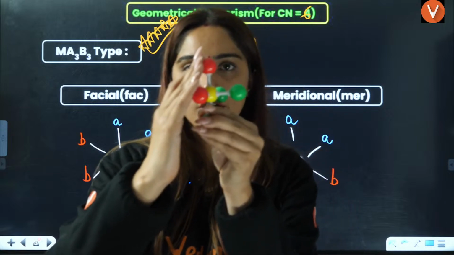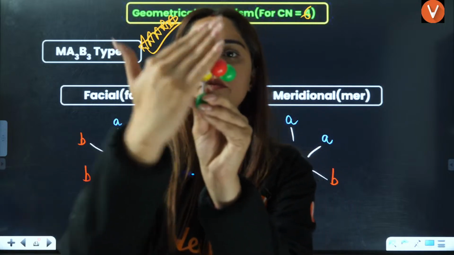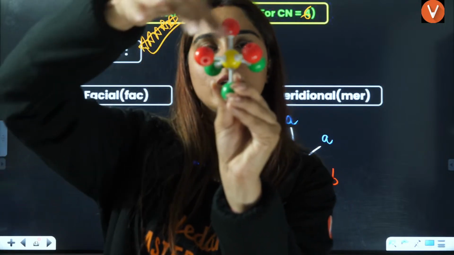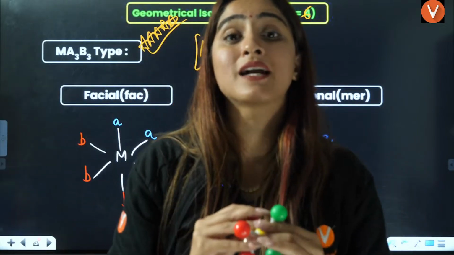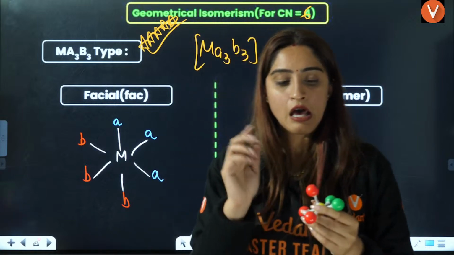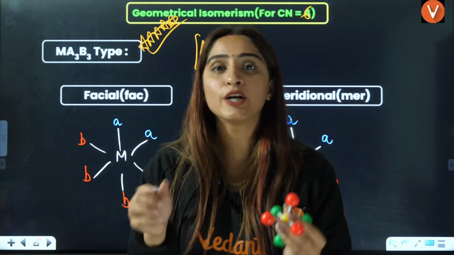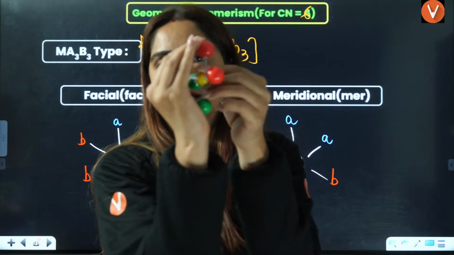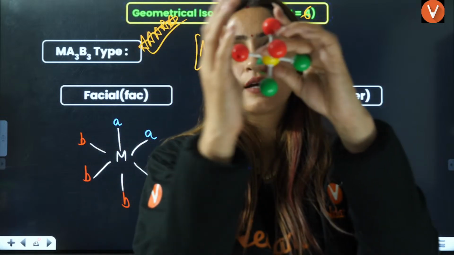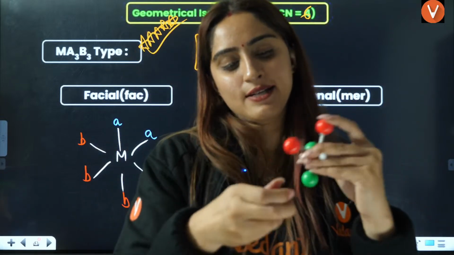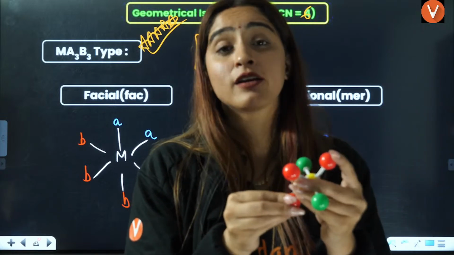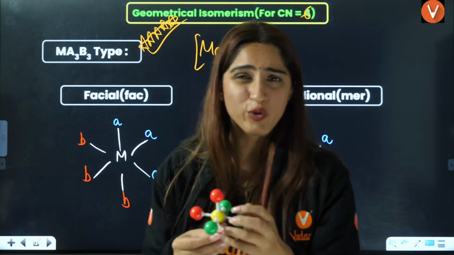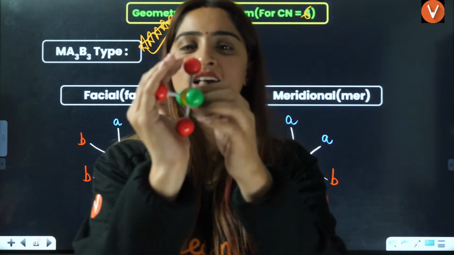So, this is the first face. See, on the same face, this is one triangular face, where you have the same atoms. This is another face where you have the same atoms. That is called facial isomerism. Meridional means on one hemisphere. Let me teach you that because it's a very interesting concept. That's why I don't want you to cram this. It's actually very interesting.